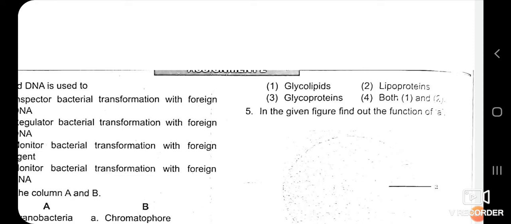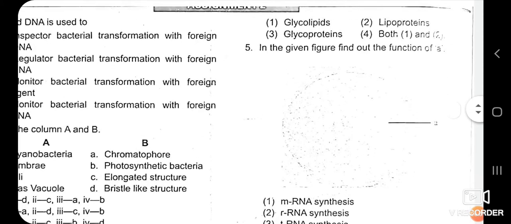We have seen that the Golgi apparatus is involved in the synthesis of glycoprotein and glycolipid. So the option is the 4th, where 1 and 3 is given. Answer 1 and 3 is correct for the function of this Golgi apparatus.